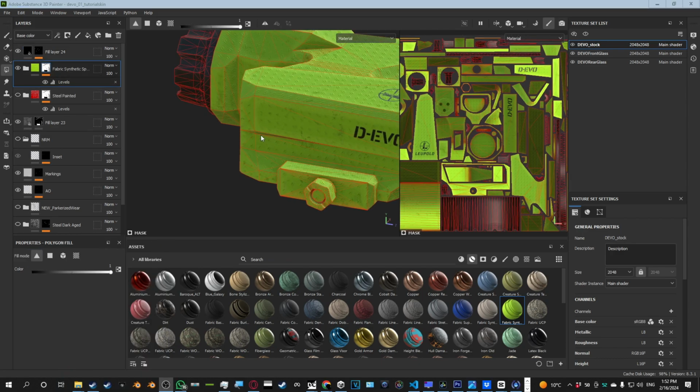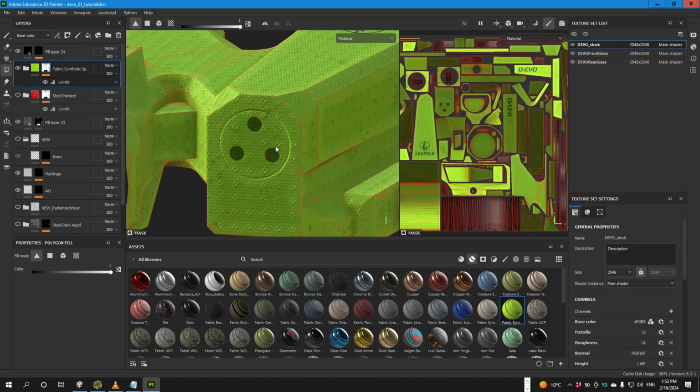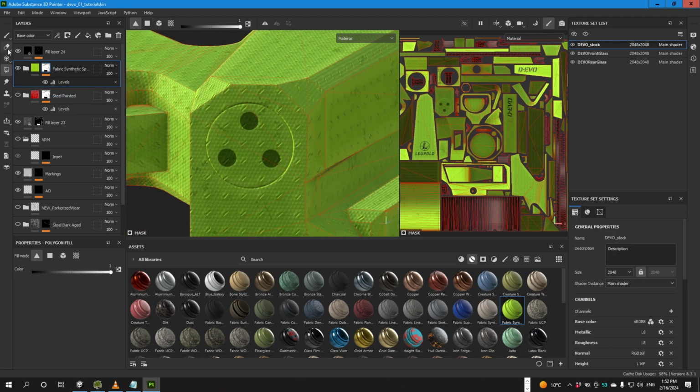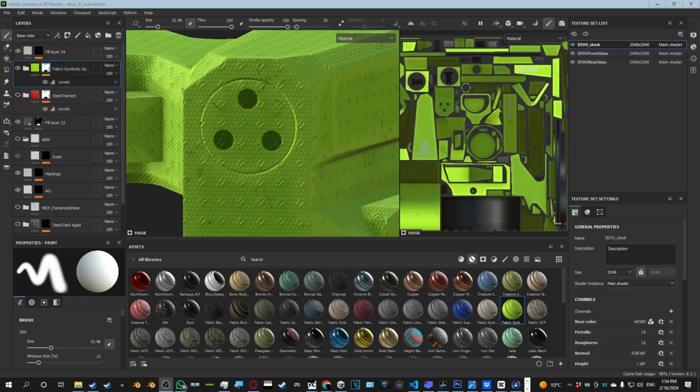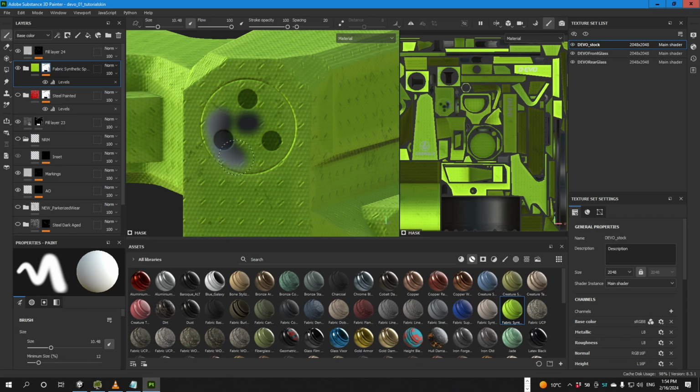We could also paint on the masks. For example, we want this thing masked to, we want to paint. So we fill this circle with paint it on both masks.